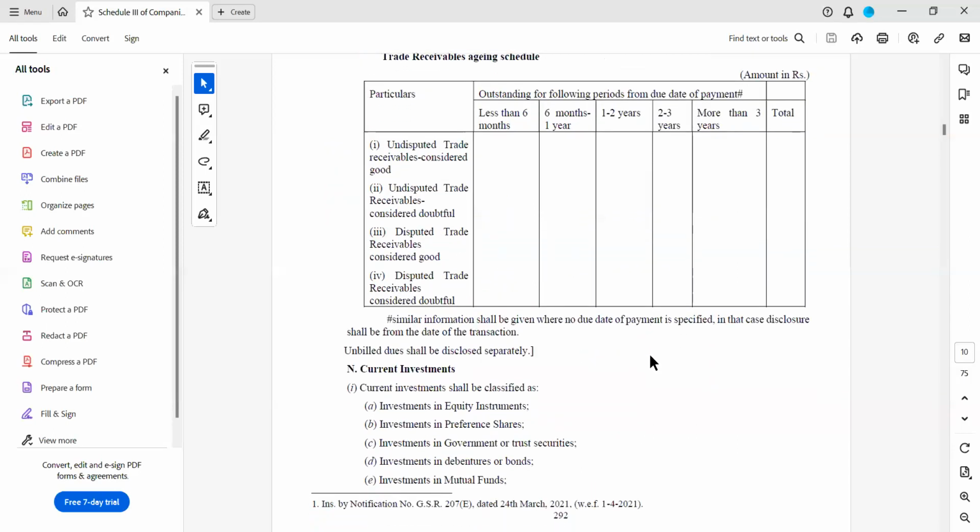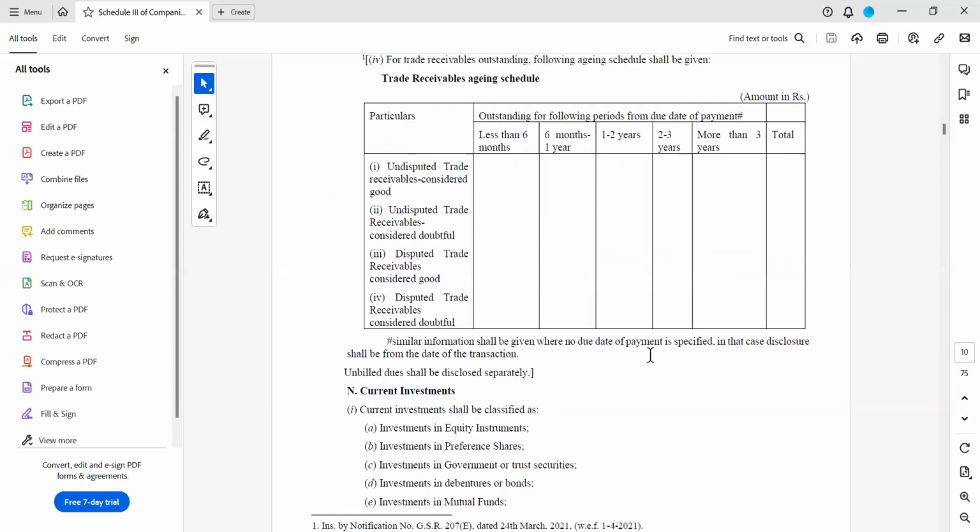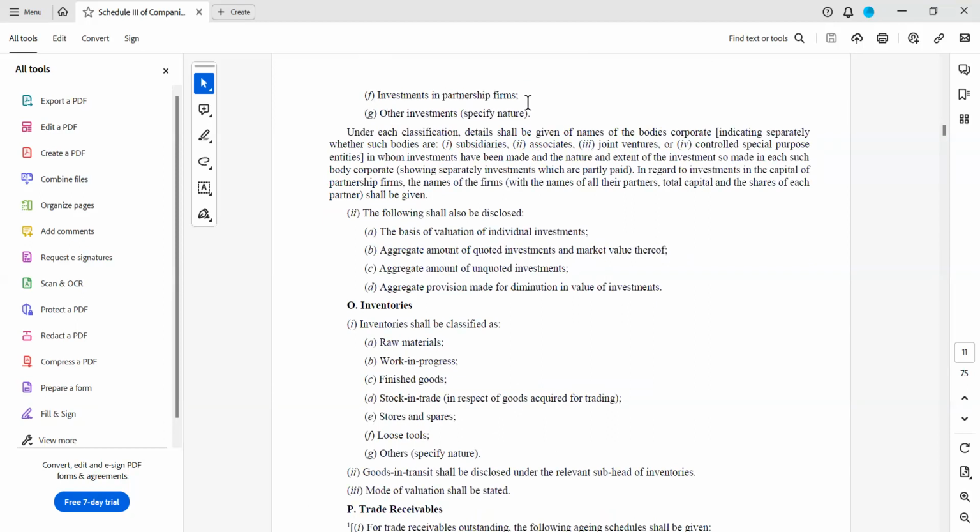Now, current investments. Current investments shall be classified as equity investments, investment in preference shares, investment in government or trust securities, investment in debentures, bonds, mutual funds, investments in partnership firms, other investments specifying nature. Same as long-term investments.